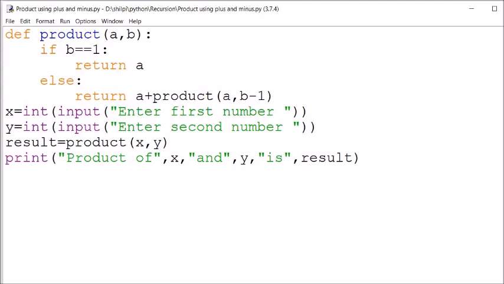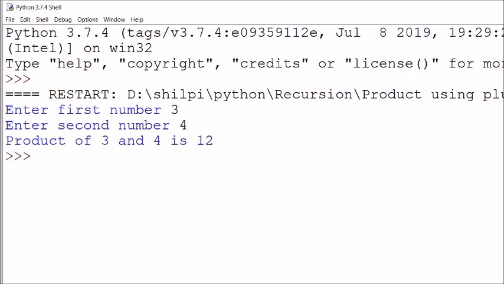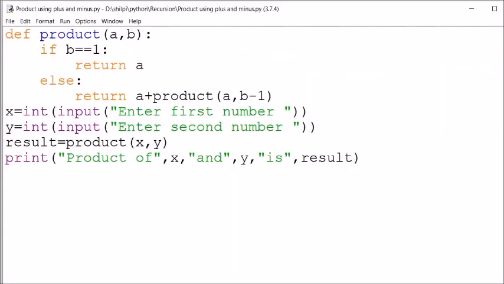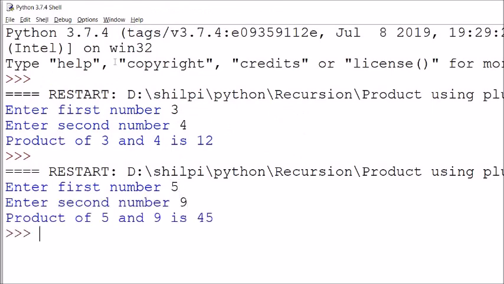I'll run this program. Suppose first number is 3, second number is 4, the result is 12. Again I'll run this. Suppose I want to multiply 5 into 9, it is 45. You can see the result.